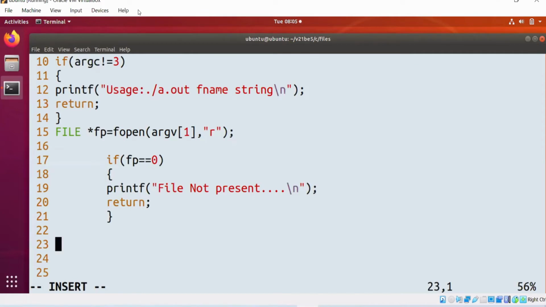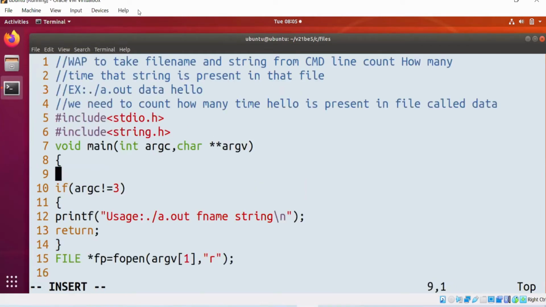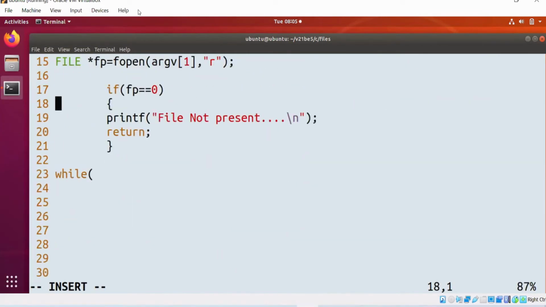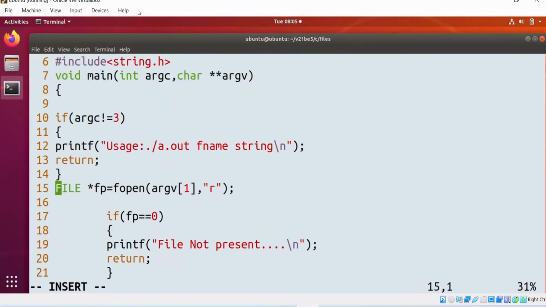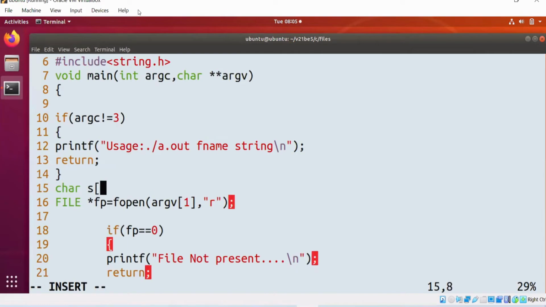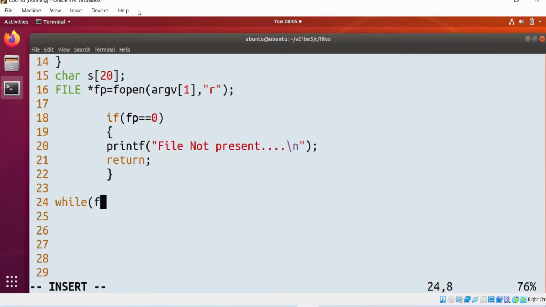If file is there, I need to declare one character array. While fscanf of fp, percentile s comma s.